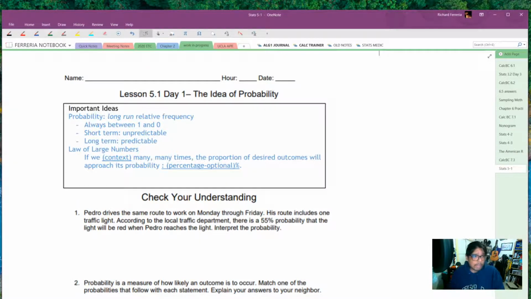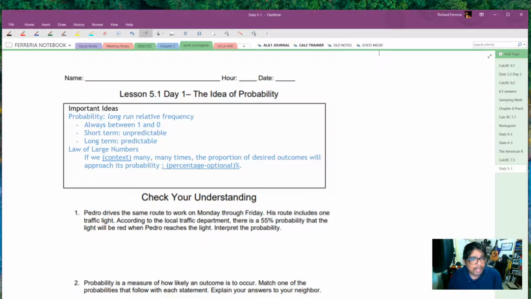A probability is a number between 0 and 1. We interpret it as a percentage by multiplying by 100, but that's all middle school math. I'm sure you're all familiar with that already. In the short term, probabilities are unpredictable. So, in the short run, maybe after 3 games, you will shoot 100% after 3 free throws, 100%. But in the long term, it is predictable. Your percentage will settle down to the true percentage, down to that 64% that we were talking about.